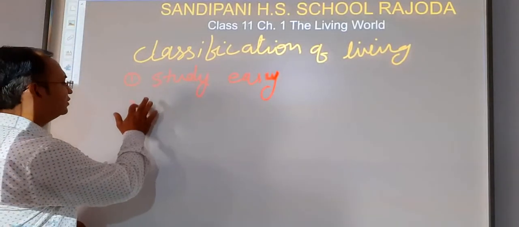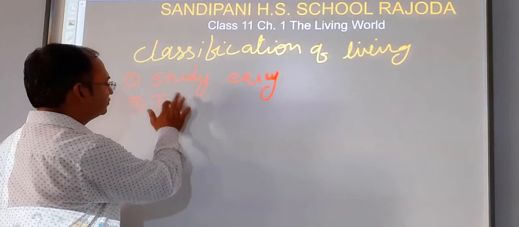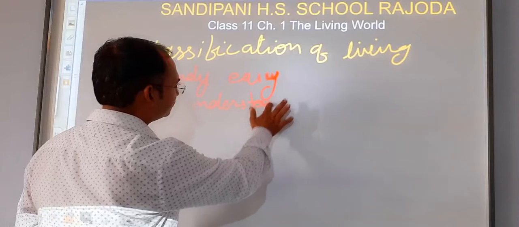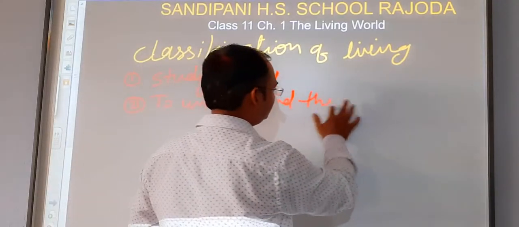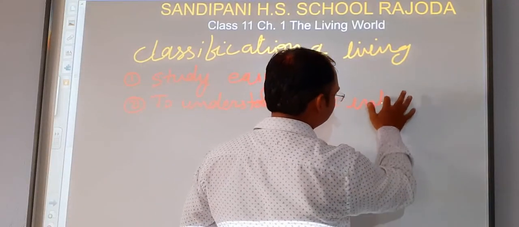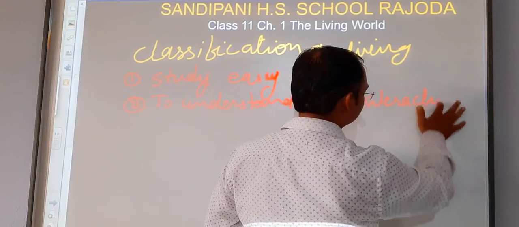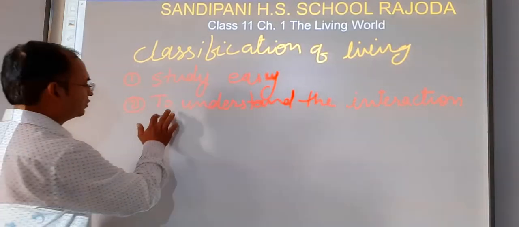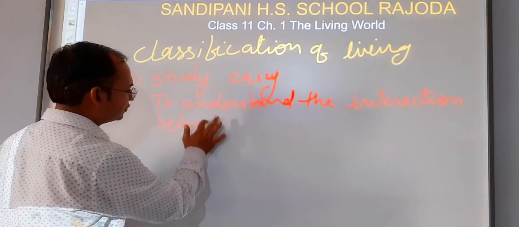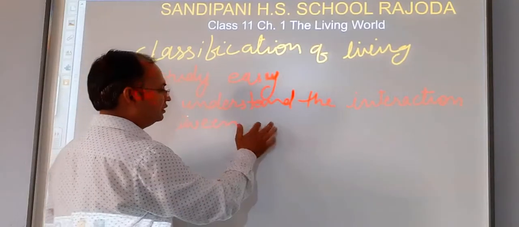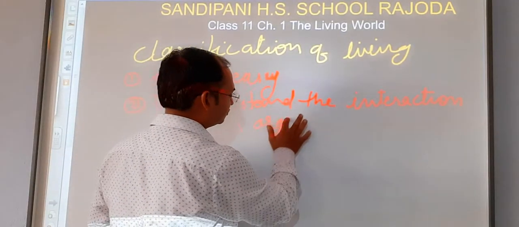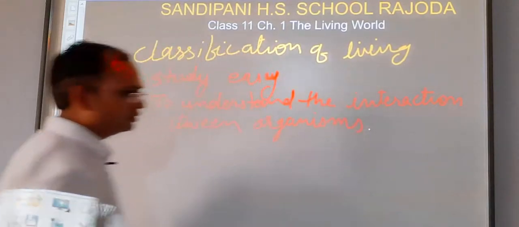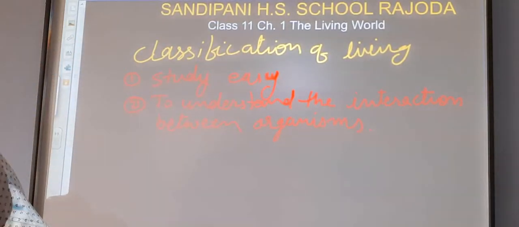So the second need of classification is to understand the interaction between organisms.